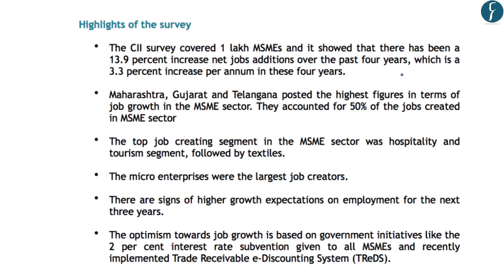So now let us look at what are the key findings of the CII survey. Now this survey of the Confederation of Indian Industries covered about 1 lakh micro, small and medium enterprises. And this survey shows that there has been an increase of about 13.9% net jobs over the past 4 years. And accordingly, the increase in jobs per annum has been about 3.3%. Regarding the geographical distribution of these jobs created in the MSME sector, you should note that the highest jobs were created in three states, and these are Maharashtra, Gujarat, and Telangana. And these three states accounted for 50% of the jobs created in the MSME sector.